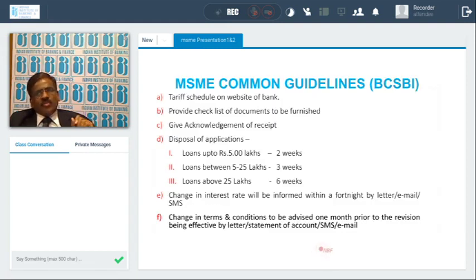So what are the common guidelines for the MSME sectors? One is the tariff schedule. What are the interest rates? What are the service charges, etc.? They need to be given on the bank's website. The service charges circular should be uploaded on the bank's website.